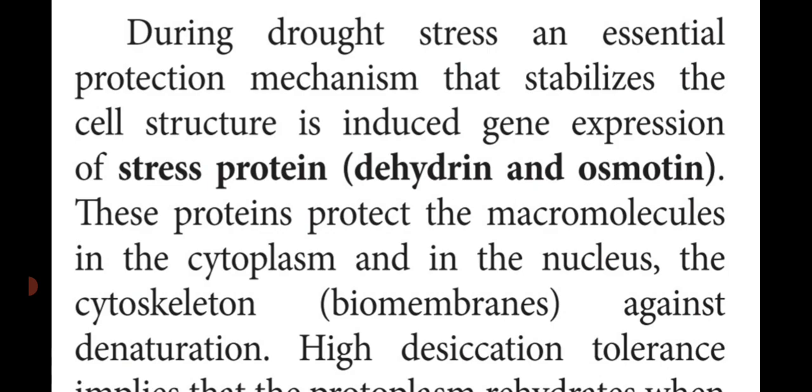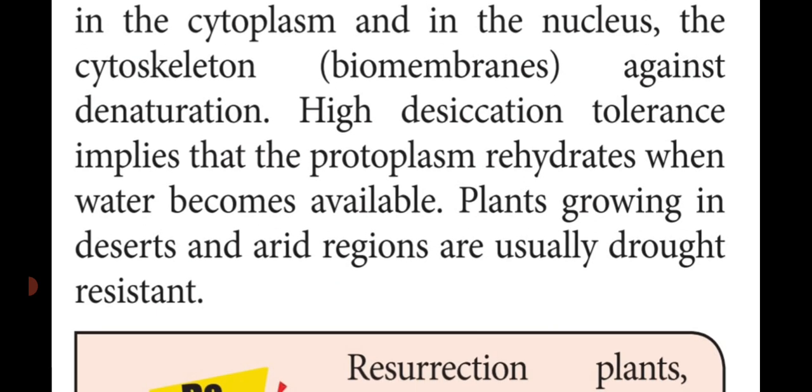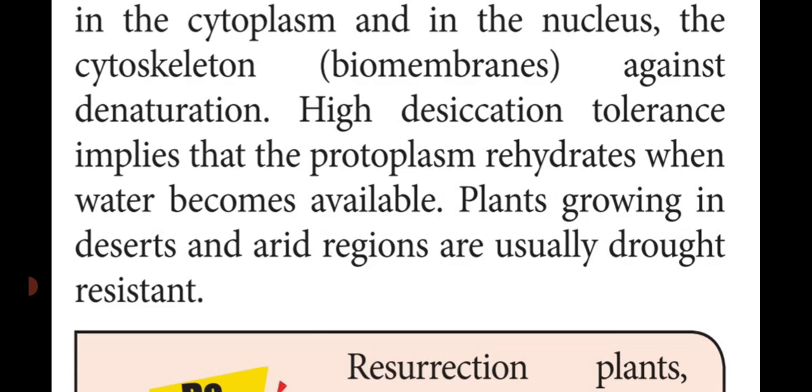These proteins protect the macromolecules in the cytoplasm and in the nucleus, the cytoskeleton, that means the biomembrane, against denaturation. Denaturation means separation of a cell membrane.